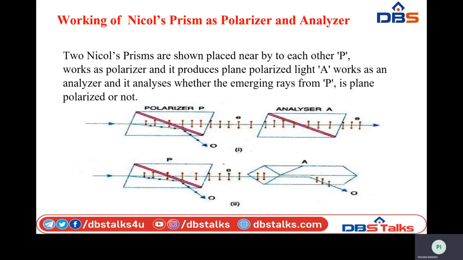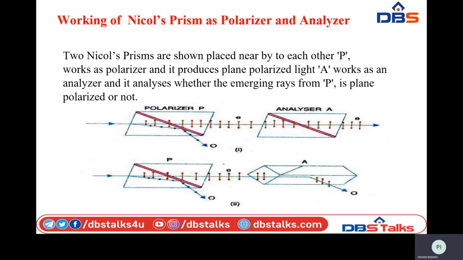Next, immediately in the same plane, the second prism is arranged such that its transmission axis is parallel to the first. This will act like the analyzer. The analyzer allows the polarized light whenever its vibrations are parallel with the transmission axis of the analyzer, such that we will be able to obtain the polarized light at the end of the analyzer. Now how will we be able to decide whether it is plane polarized or circularly polarized? If it is plane polarized, it is going to be transmitted through it.